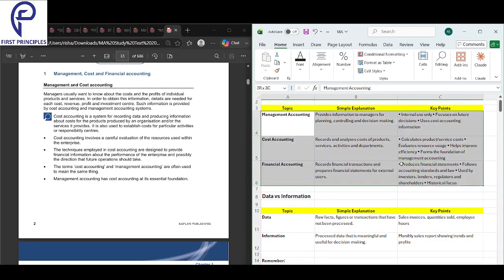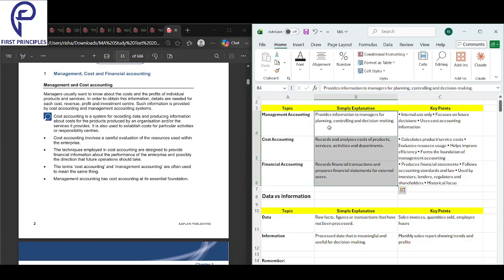Okay, so that is the difference between management, cost, and financial accounting. We can just go through this and get the differences. Management accounting provides information for planning, controlling, and decision making to the management for internal use only. Next, cost accounting records and analyzes the cost of the product, the service, the activity, the department, how much it is costing.